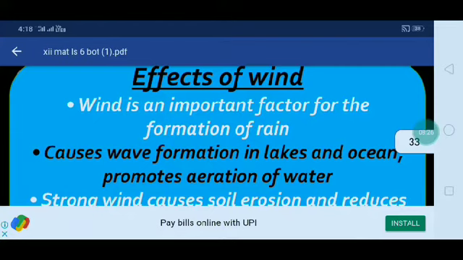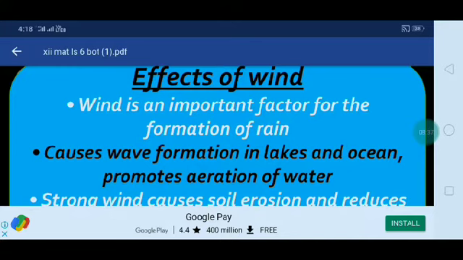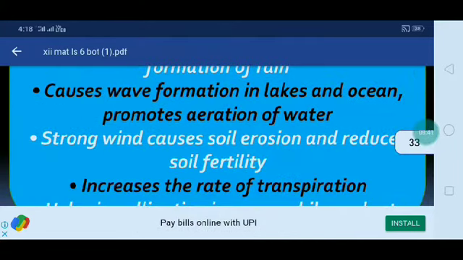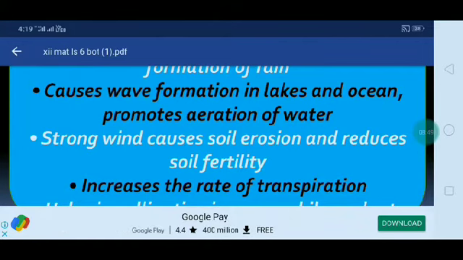Next we pass on to the effects of wind. Wind is an important factor for the formation of rain. It causes wave formation in lakes and oceans. It promotes aeration of water. Strong wind causes soil erosion and reduces soil fertility.